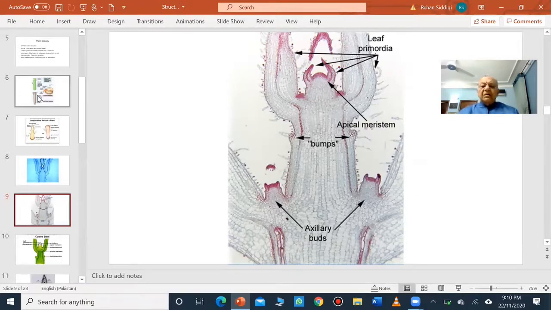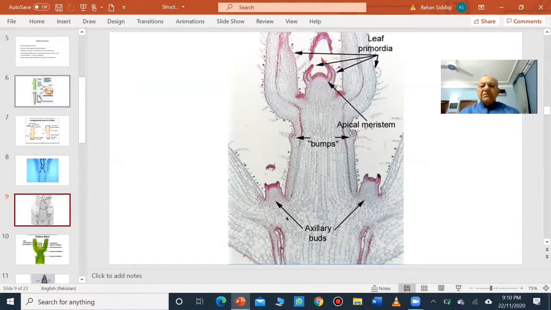deeply colored cells, red colored cells. This is the proper apical meristem. And then on the sides you have leaf primordia, and in the axil of leaf primordia you have these buds which are called axillary bud. So here you can see the structure of shoot apex.